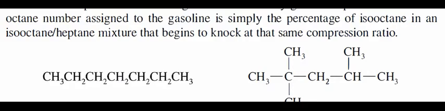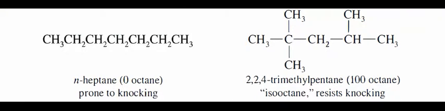And here I will show you the two different compounds we have. On the left hand side we have normal heptane, which has 0 octane, and it is very bad for knocking. And on the right hand side we have isooctane, which resists knocking, and we call it 2,2,4-trimethylpentane, and the octane is 100 octane, and the normal heptane is 0 octane. So basically for all gasolines they are changing from 0 to 100 based on what we have in their composition of the gasoline.